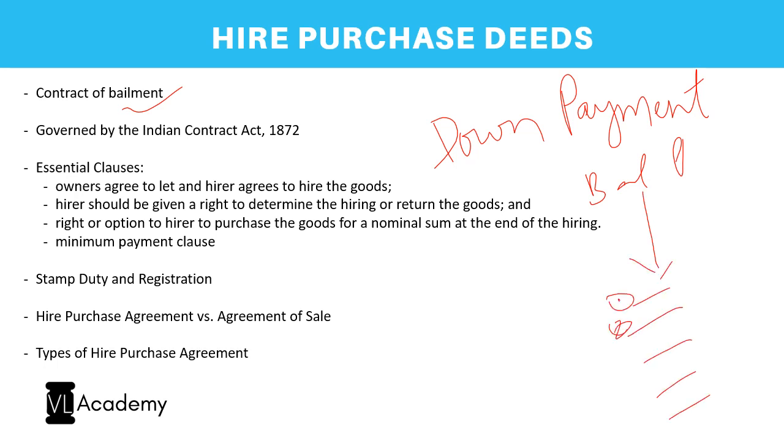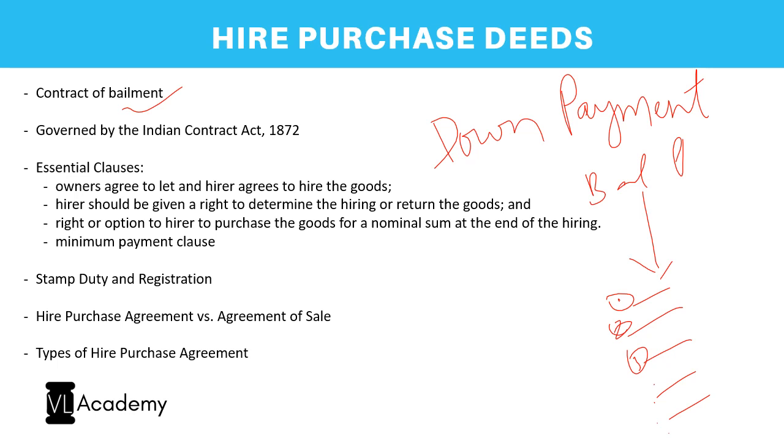Installment 1, 2, 3, and so on and so forth. And for each installment, a certain amount would be taken from the purchaser. So here it is not an actual sale per se, for the reason that the title won't get transferred to the purchaser. It is a hire purchase, wherein an option will be given to the purchaser to buy the property.